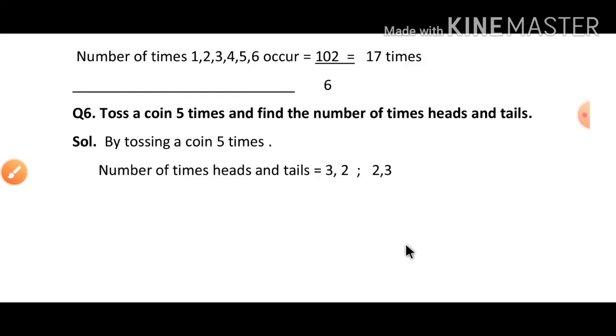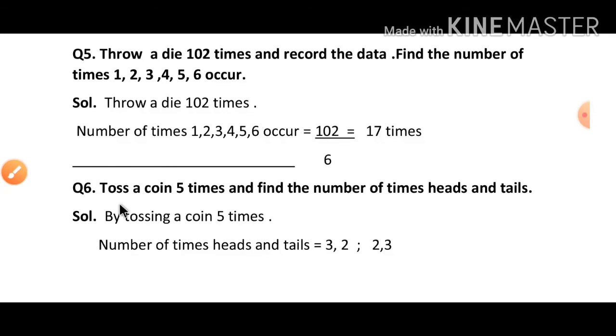Now the last question of our exercise and chapter: toss a coin 5 times and find the number of times head and tail occur. These questions you can do practically at your home also, so that you can understand this probability easily. You have to toss a coin 5 times, and you have to see out of 5 times how many times head came and how many times tail came.